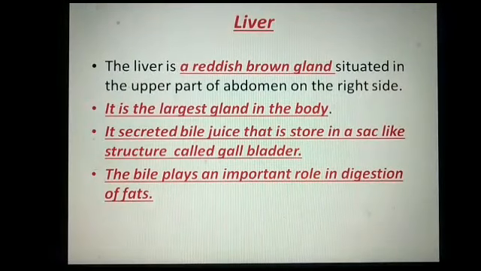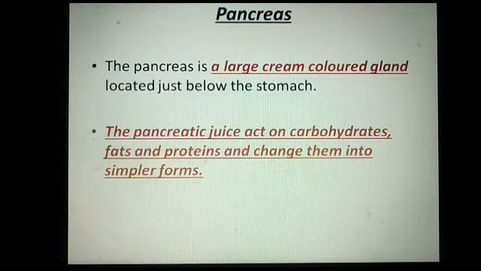So here are some points. The first one is the liver is a reddish brown gland situated in the upper part of the abdomen on the right side. It is the largest gland in the body. It secretes bile juice that is stored in a sac-like structure called the gallbladder. And the important thing, what is the role or function of bile juice? Actually, bile plays an important role in digestion of fat. What is the role of bile? Digestion of fat.